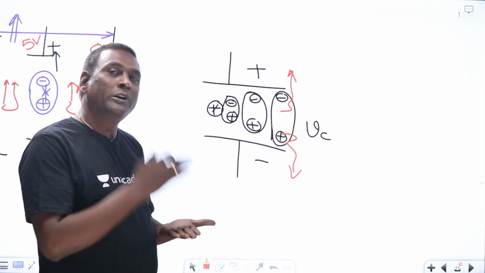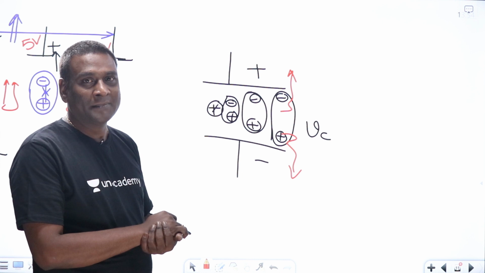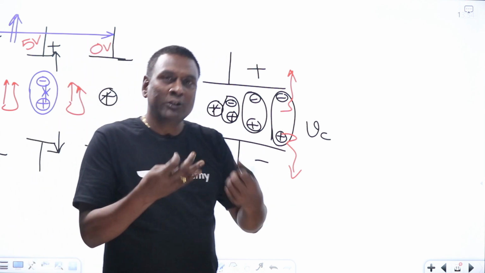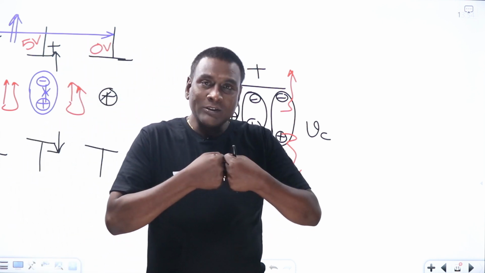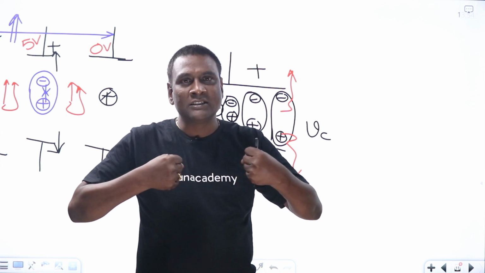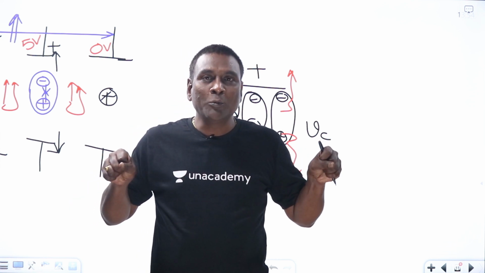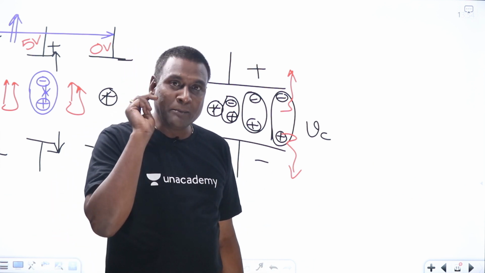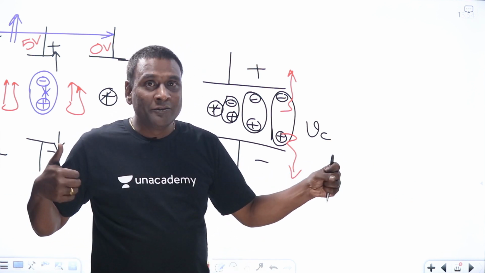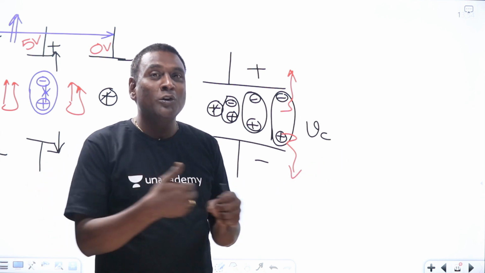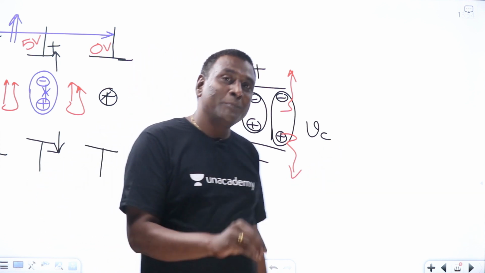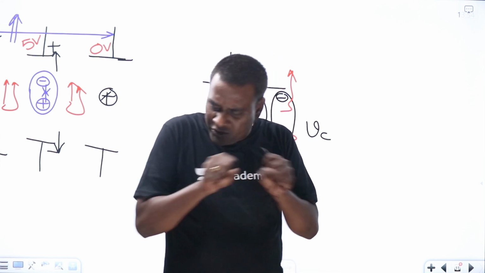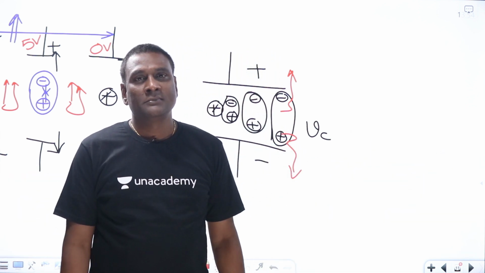But is it maximum voltage or RMS voltage or average voltage? See here, you are taking a rubber band, and you are stretching that rubber band. At one point of time, it will break down. Think with the mind: will it depend upon the average value of the force, or RMS value, or peak? This is going to be peak. That is my point, right?